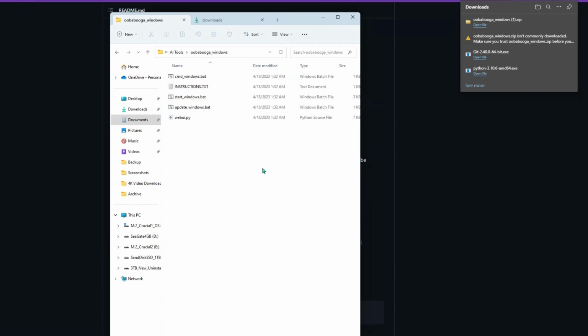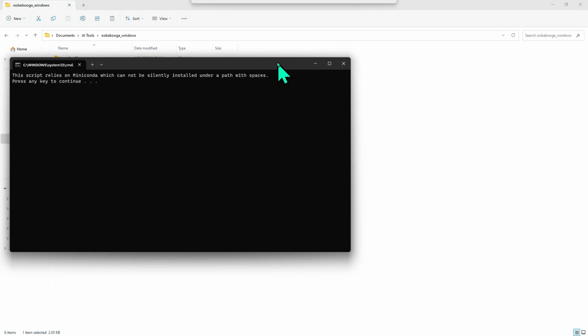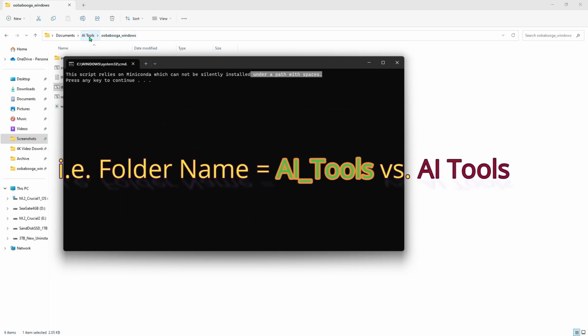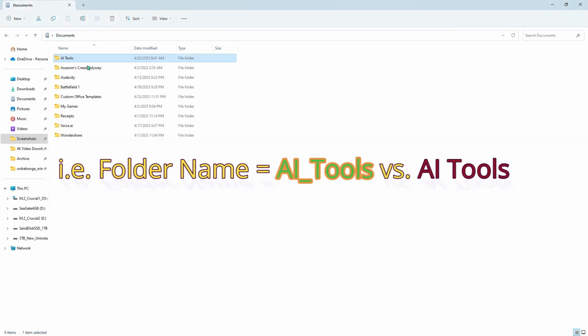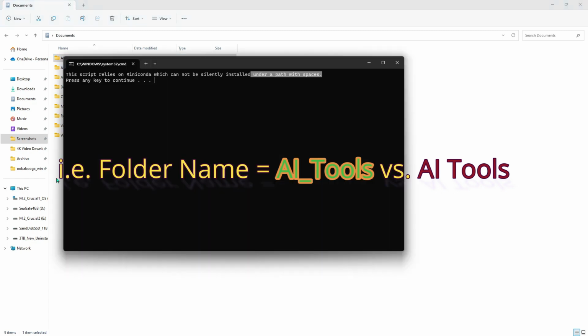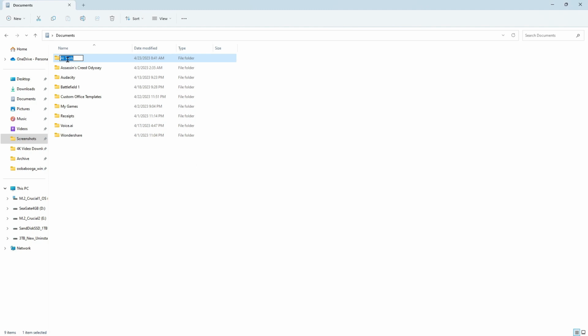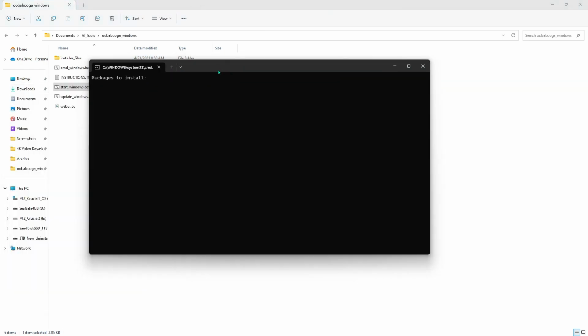When I first tried to run the start_windows.bat file, I got this error right here. This script runs on Miniconda, which could only be silently installed under a path with no spaces. So no spaces is the keyword. So your folder and any folders before that folder cannot have a space. So I had AI tools instead of AI_tools. So I fixed that and then I just ran it again. And it worked. Here it is, working now.